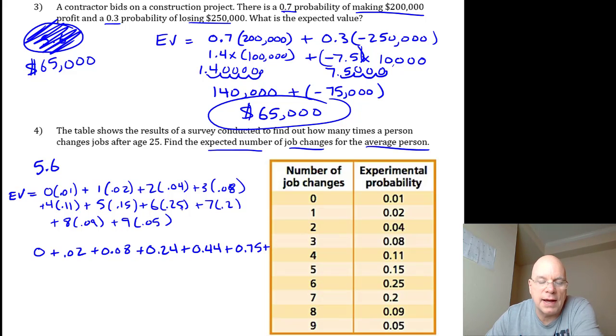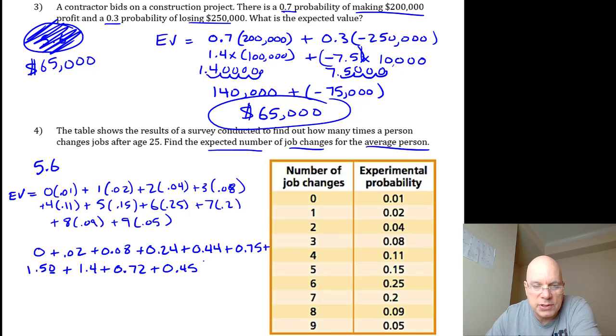6 times 25, forget about the hundreds, but just 6 times 25. 4 25s is 100. 2 more 25s is another 50. So it's 150 hundredths, which is 1.5. 7 times 2 tenths is 14 tenths, or 1.4. 8 times 9 hundredths is 72 hundredths. And 9 times 5 hundredths is 45 hundredths.